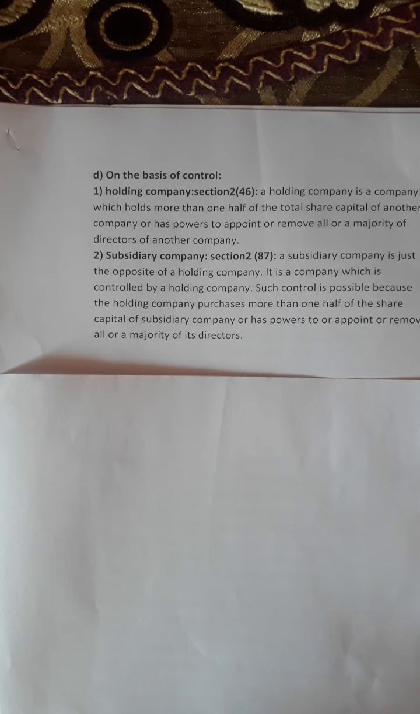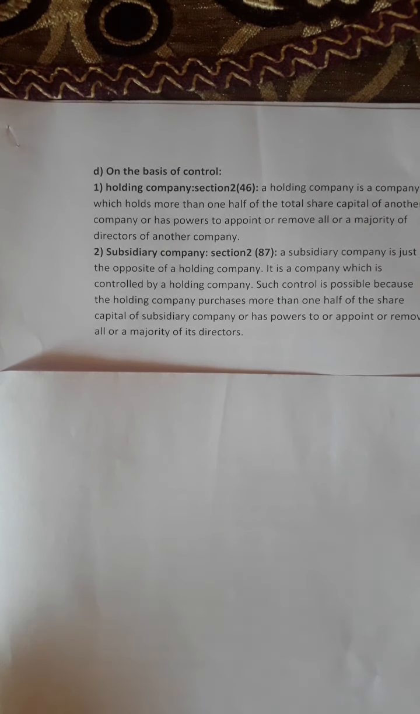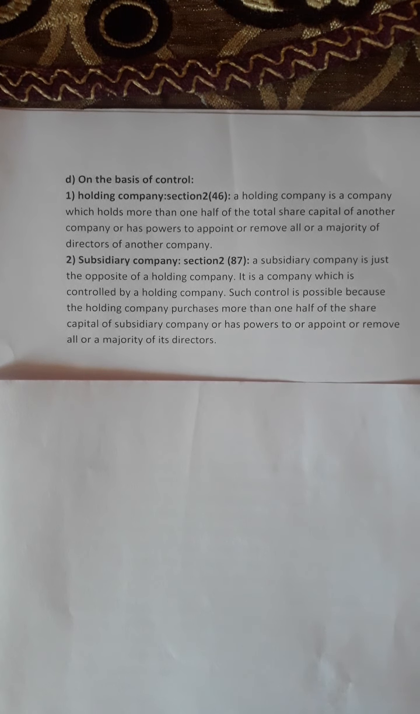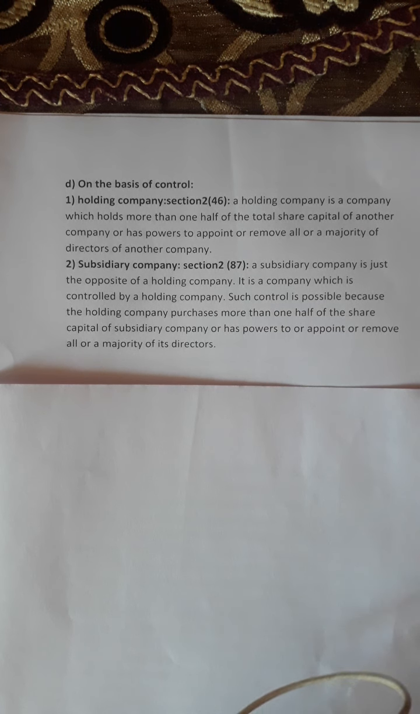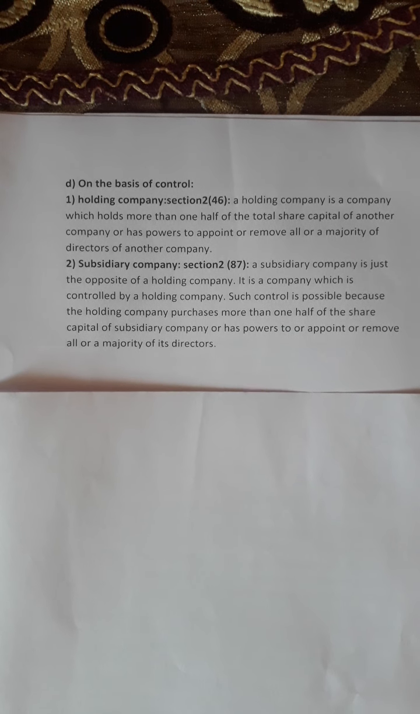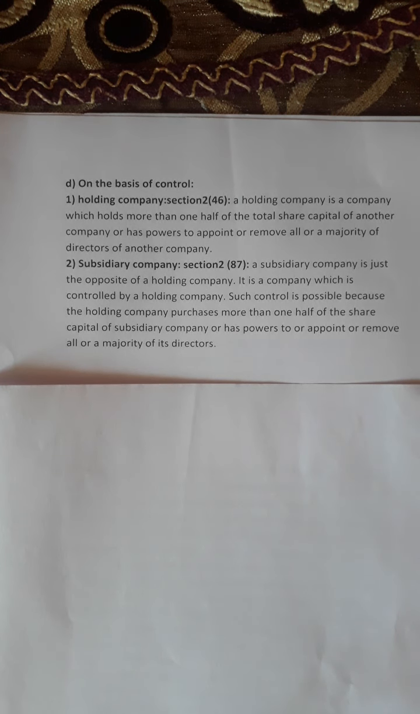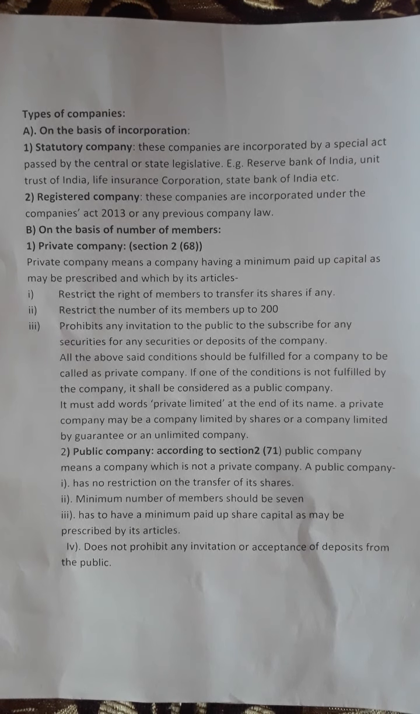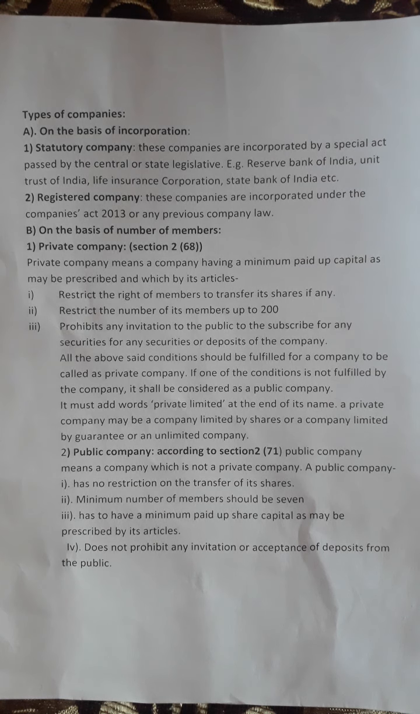This is the classification on the basis of control. Today we learned some types of companies. There are four bases of types of companies we learned here. The first is on the basis of incorporation, second on the basis of number of members, third on the basis of liability of members, and next on the basis of control.